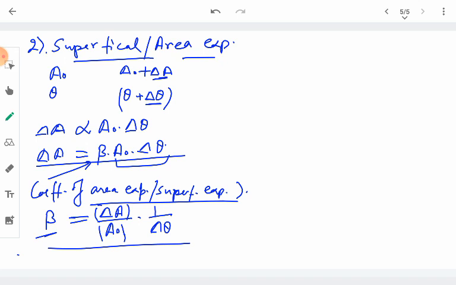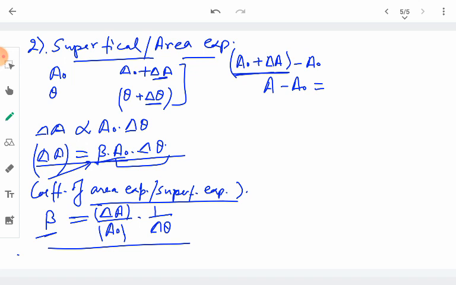And suppose from here we want to calculate the new area, then we will make use of this. The increase in the area, which is the new area, A naught plus delta A, minus the original area, A naught, we can call the new area simply A. So it becomes A minus A naught, which is equal to delta A, which equals beta A naught into delta theta.